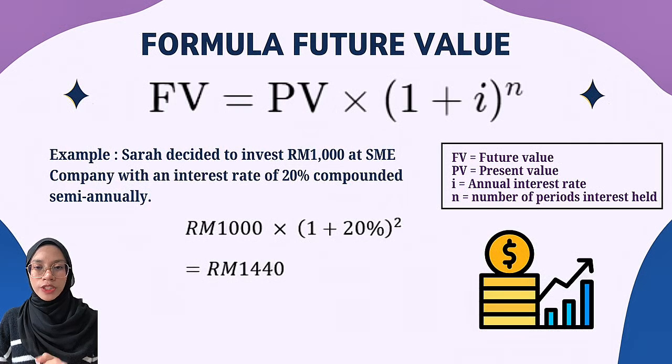The formula for future value is: future value equals present value times (1 plus interest rate) to the power of the number of periods interest is held. For example, if Sarah invests 1,000 ringgit at 20% interest compounded semi-annually, she earns interest every 6 months, which boosts her return significantly over time. That means she will get 1,440 ringgit.